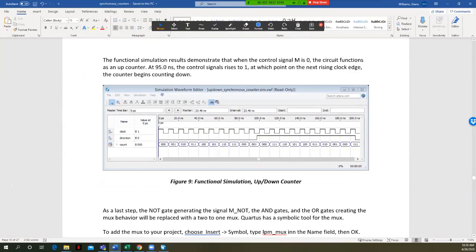So here direction goes from 0 to 1. Now remember, flip-flops are triggered on the rising clock edge. So at about 100 nanoseconds you have that rising clock edge where your direction signal will be 1. Your count will reverse to 0, 7, 6, 5, 4, and will go down again. If you run the simulation out and you change direction again, you will see it start up counting on the next positive clock edge.